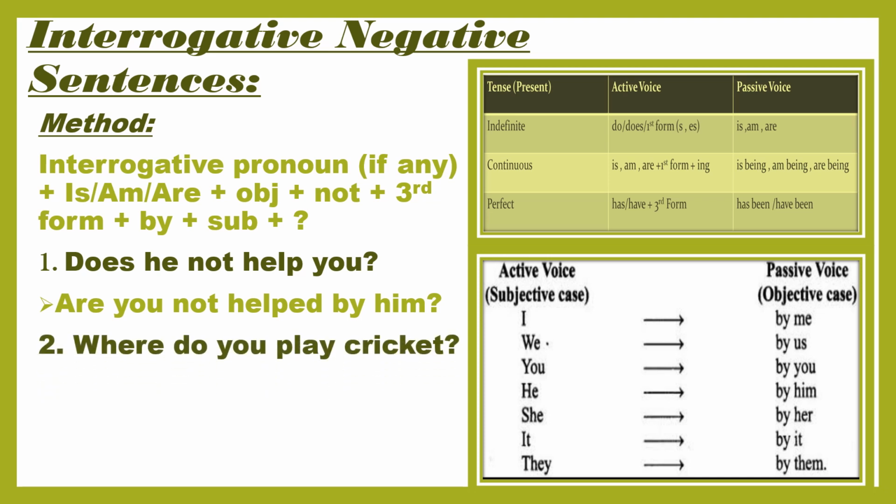Question mark. Then: Where do you play cricket? Where is showing that it is the sentence of interrogative pronoun. So we have to use where at the start of the sentence. Then cricket is singular, so we have to use is, then cricket, then the third form of verb of play is played, then by, and the objective case of you is you. Same. Where is cricket played by you?